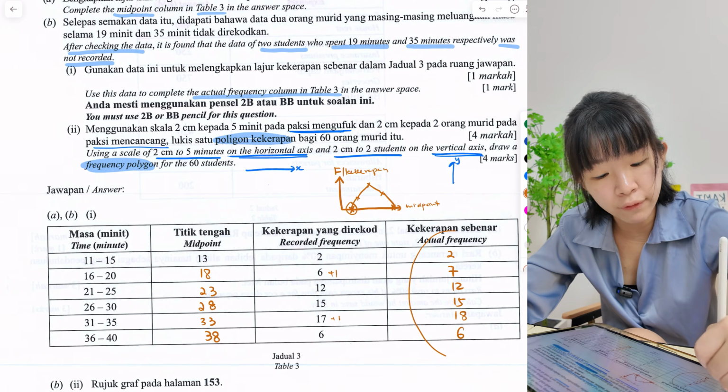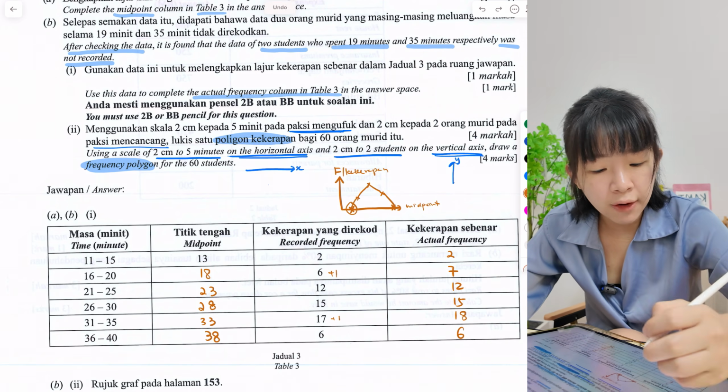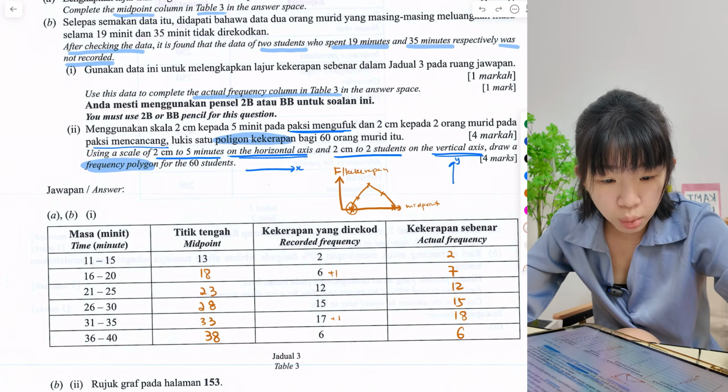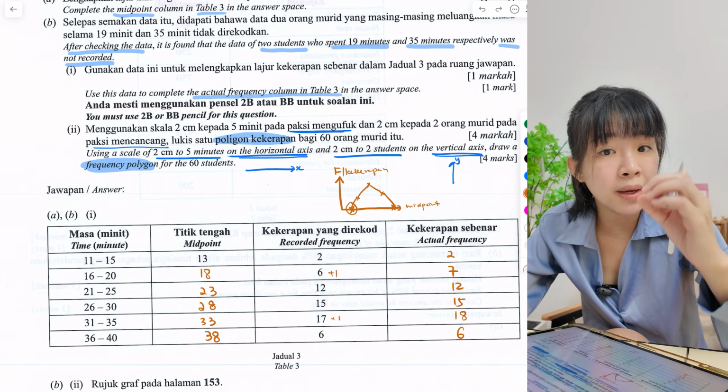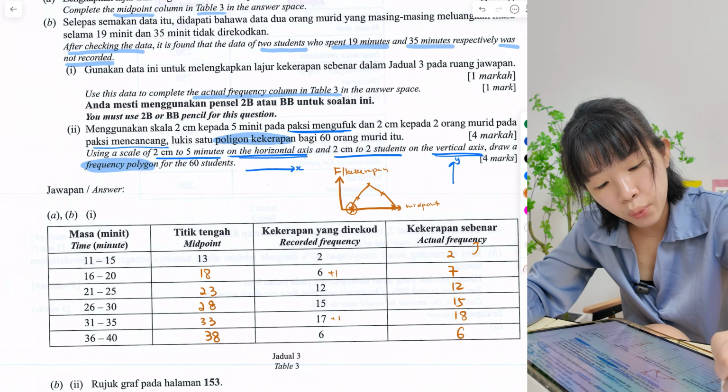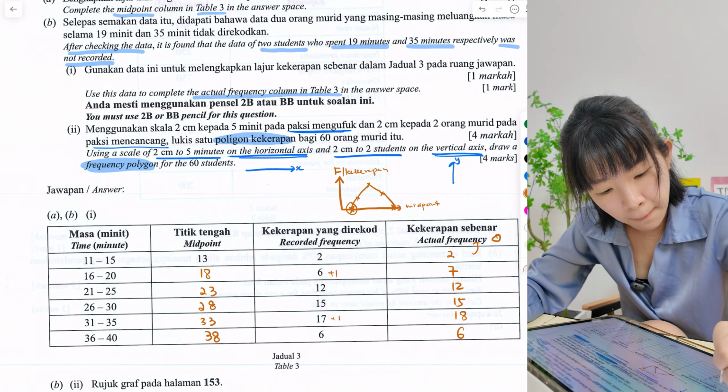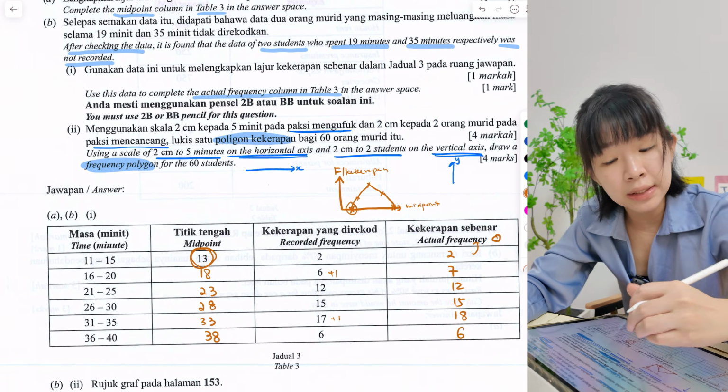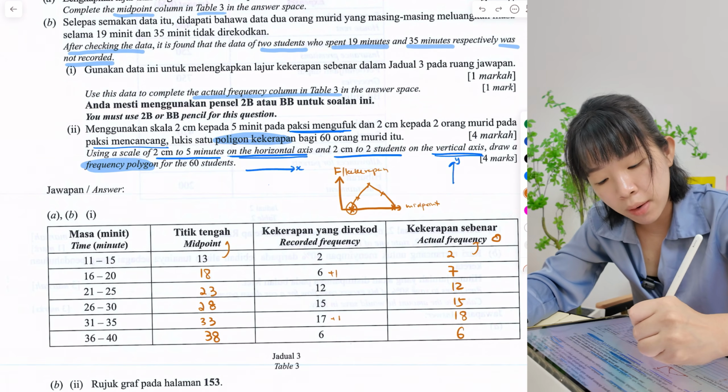Okay, look at the actual frequency. We use only the actual frequency. The first frequency is 2, but the first frequency we want must be 0. So we have to add one more, we must put 0. The same thing goes for the midpoint. The first midpoint here is 13, so we need to add one more midpoint before 13.